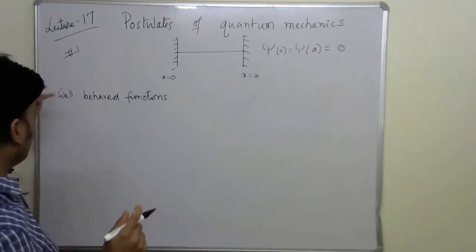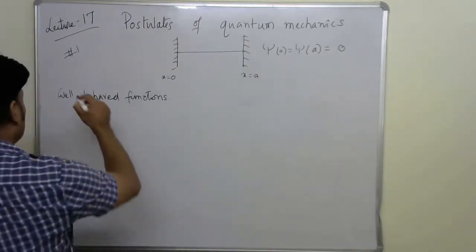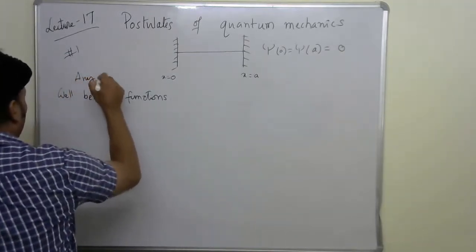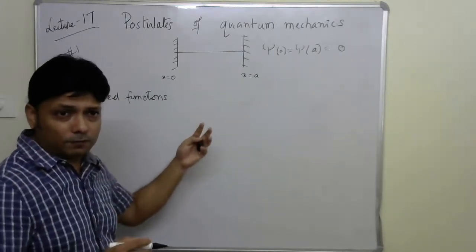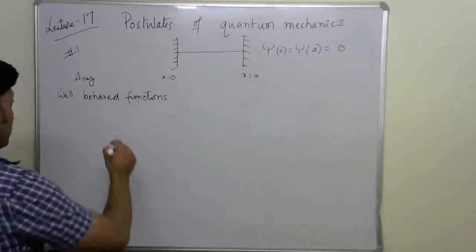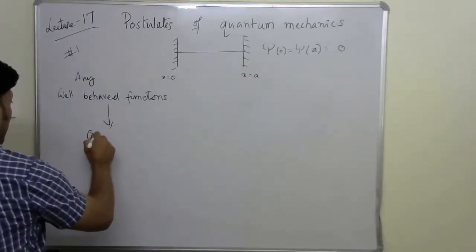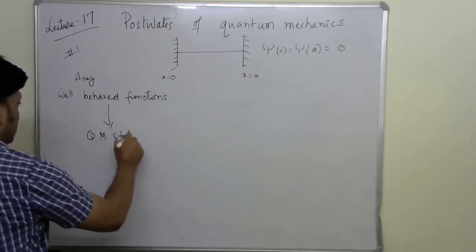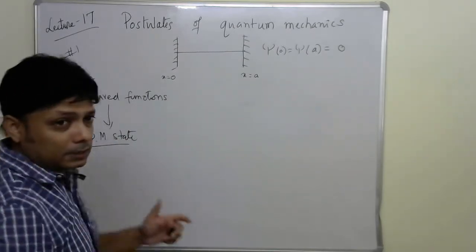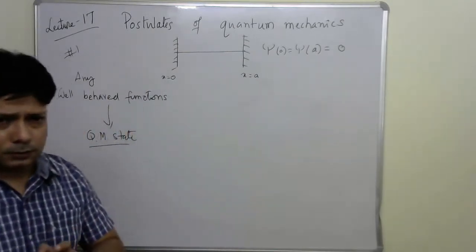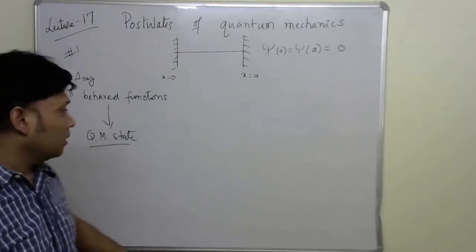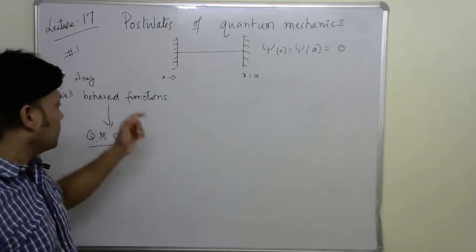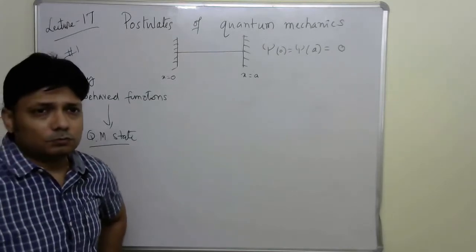Postulate number 1 basically says that any well-behaved function, meaning any well-behaved wave function, defines any quantum mechanical state. A quantum mechanical state means its information in terms of position and time, which is represented by its wave function.